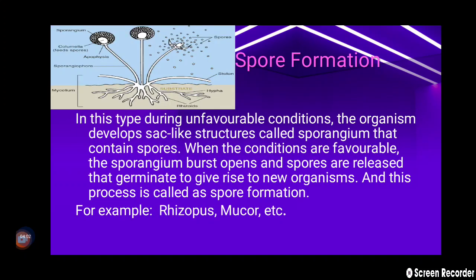Next, the fourth type of asexual reproduction is spore formation. In this type, during unfavorable conditions, the organisms develop sac-like structures called sporangium that contain spores. When the conditions are favorable, these sporangia burst open and spores are released that germinate to give rise to a new organism. This process is called spore formation. For example, rhizopus, mucor, etc. The full diagram of spore formation is given on the top. You can see that.